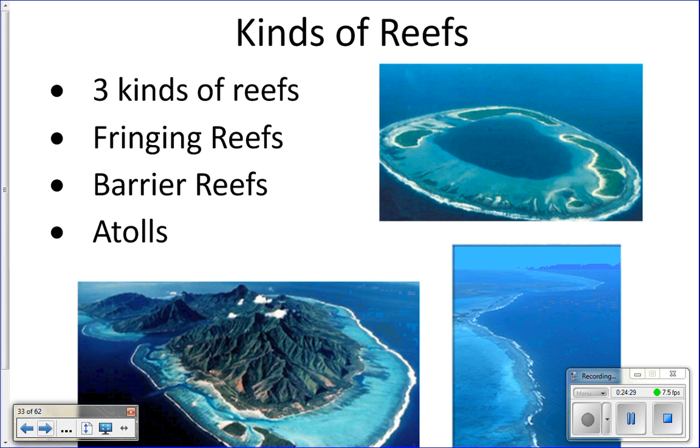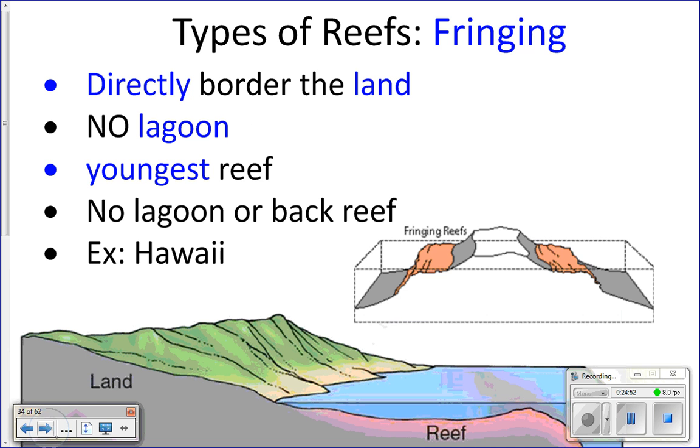Kinds of reefs. We have 3 kinds of reefs. You have a fringing reef, you have a barrier reef, and you have an atoll. An atoll is this ring-like reef right here that you see in the upper right. Barrier reef is bottom right, and then fringing reef is right here on the left. So let's look at those and talk about those.